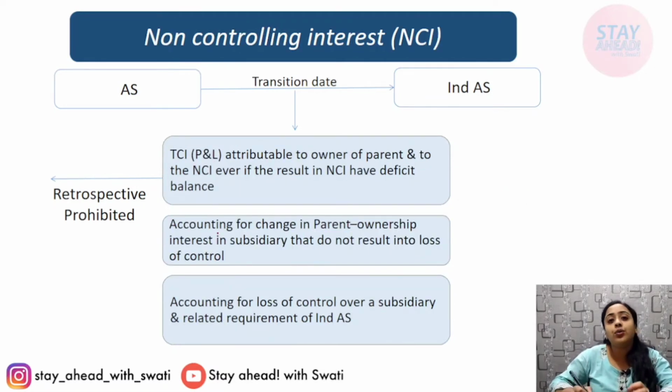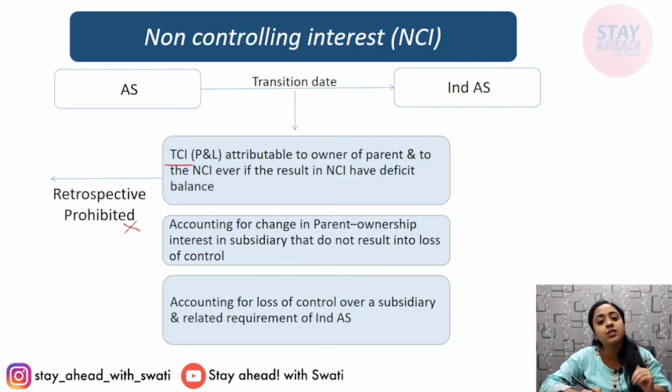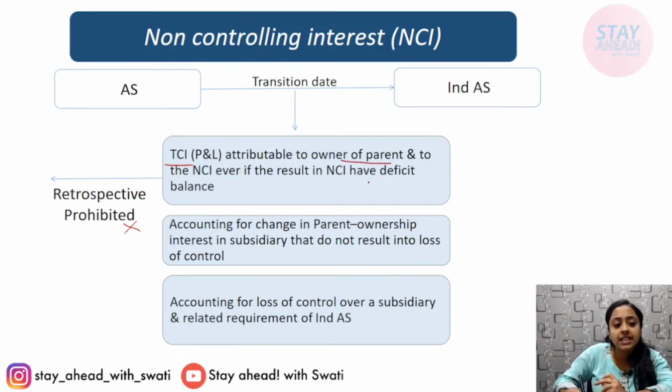NCI, non-controlling interest: retrospective is prohibited. TCI, that is total comprehensive income: you know, P&L and other comprehensive income, if we combine them, there comes total comprehensive income, which is attributable to the owner or parent and to NCI even if the result is that NCI has a deficit balance.